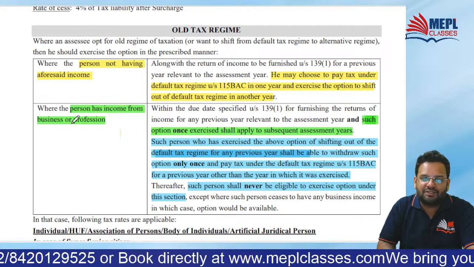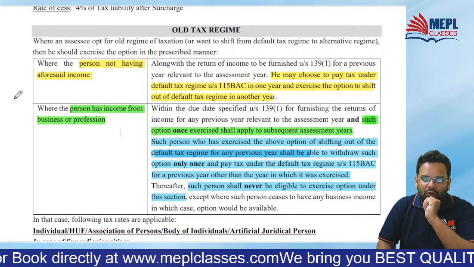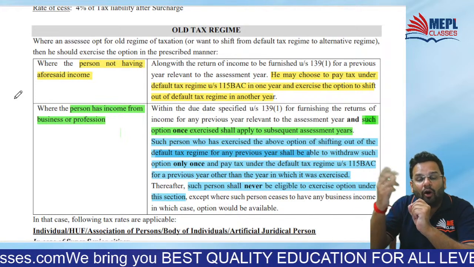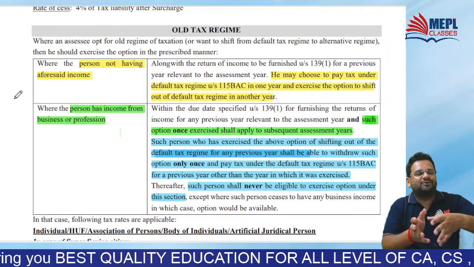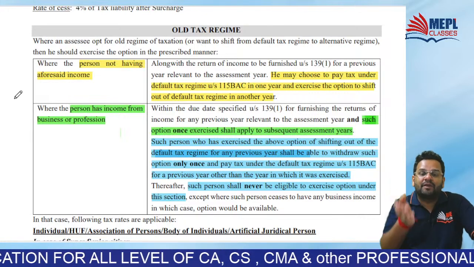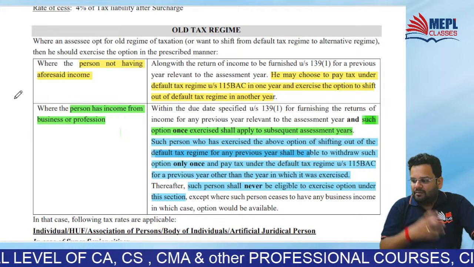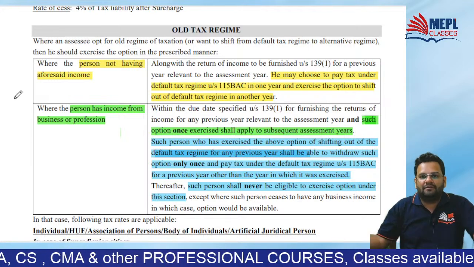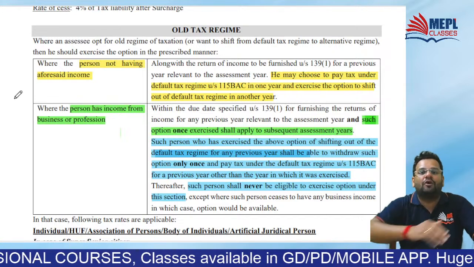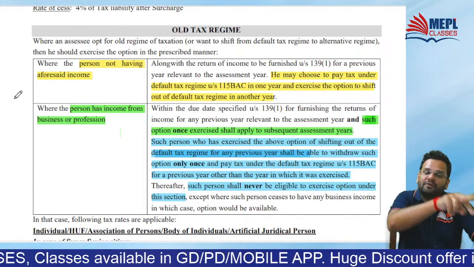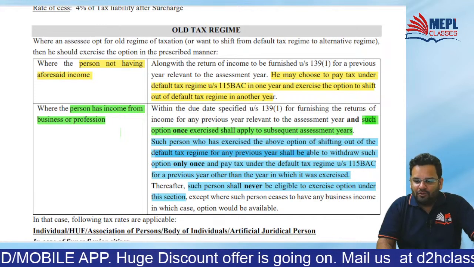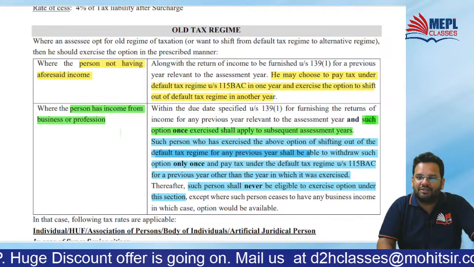Now, old tax regime. Can you opt for old tax regime? See, earlier we used to say, opting for alternative tax regime. Now I'm saying opting for old tax regime, because old tax regime is now default. My bad, 115BAC is now default, isn't it? So I will have to opt for old tax regime.